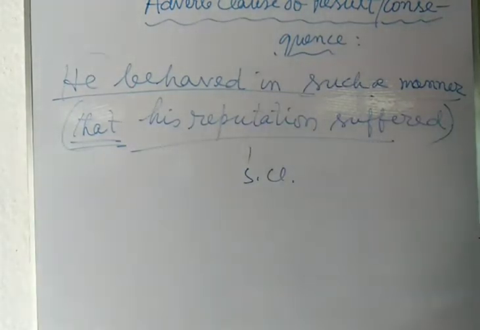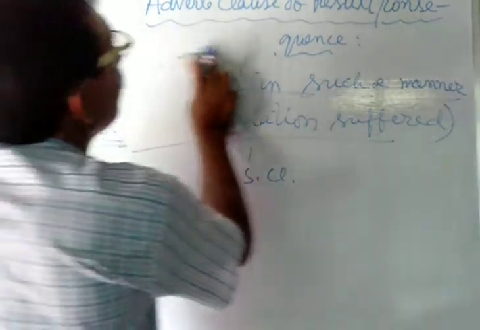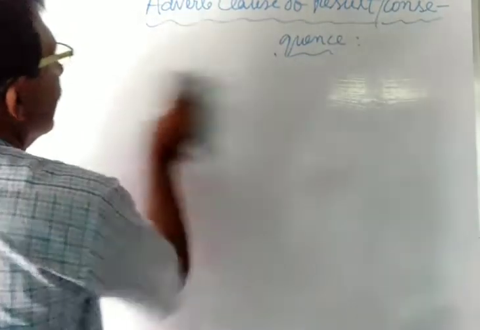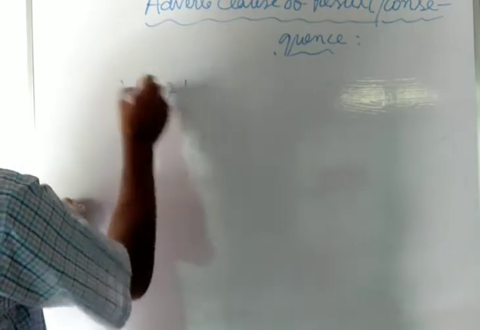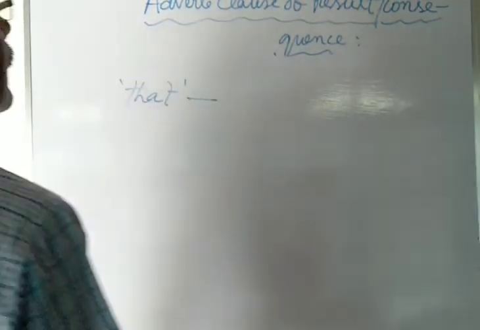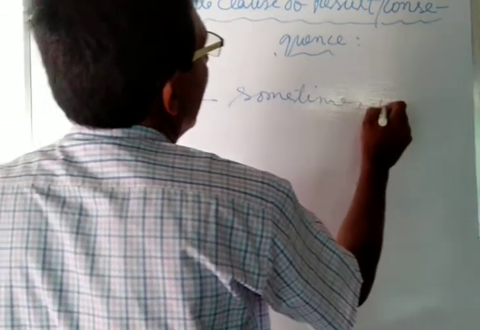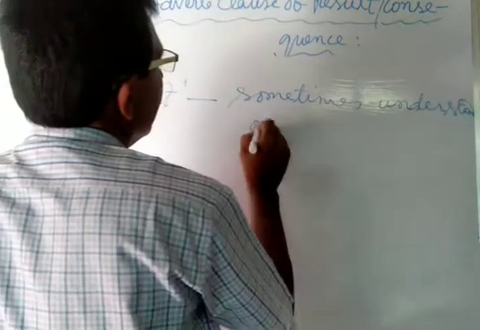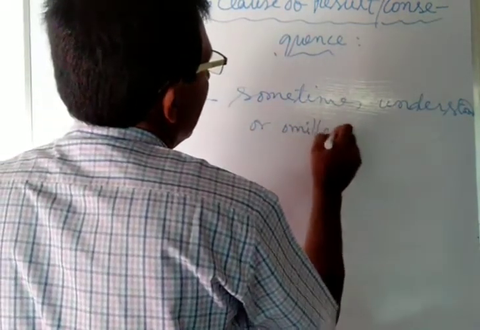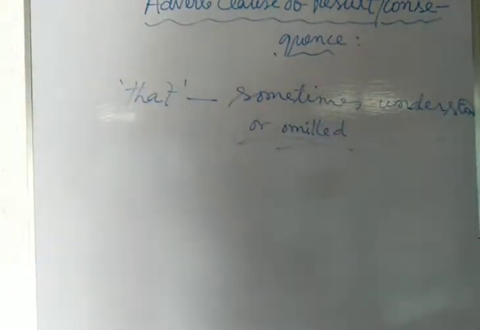But you will have to keep in mind that sometimes the subordinating conjunction that is sometimes understood or omitted. Now see the examples where that is sometimes omitted.